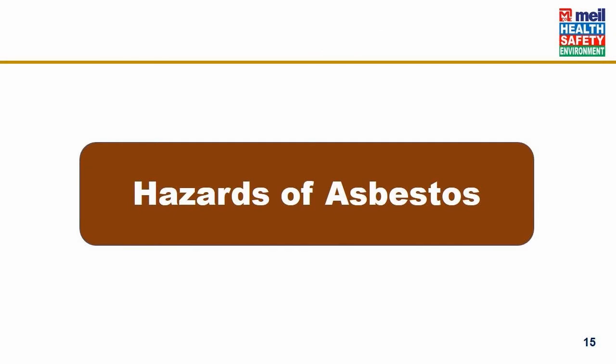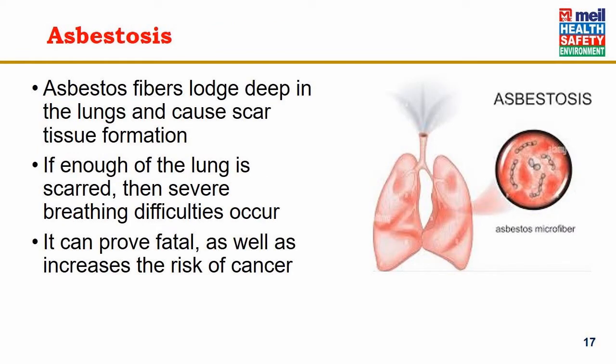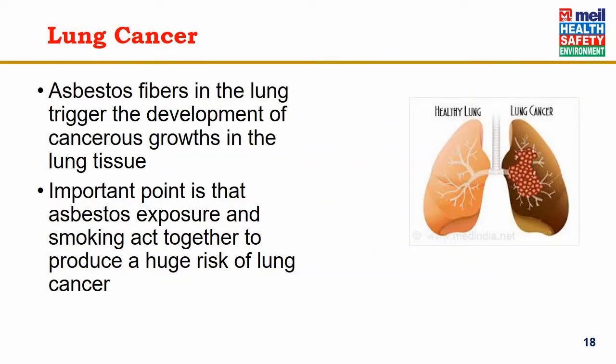Hazards of asbestos: it can lead to lung issues like asbestosis, lung cancer, mesothelioma, and diffuse pleural thickening, that is, thickening of the lung walls. Asbestosis is caused by asbestos fibers lodged deep in the lungs and can cause scar tissue formation and damage the lungs. If enough of the lung is scarred, then severe breathing difficulties occur. It can prove fatal as well as increase the risk of cancer. Lung cancer: asbestos fibers in the lung trigger the development of cancerous growths in the lung tissue.